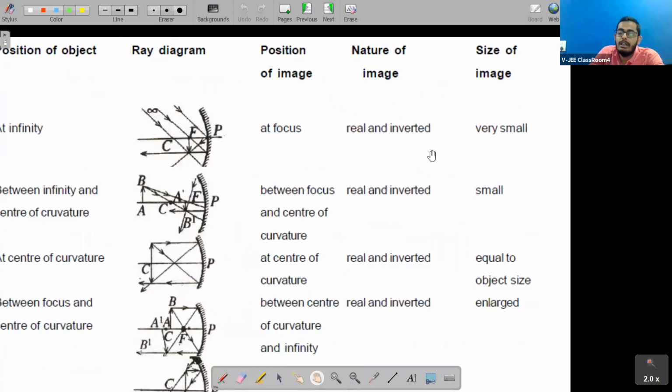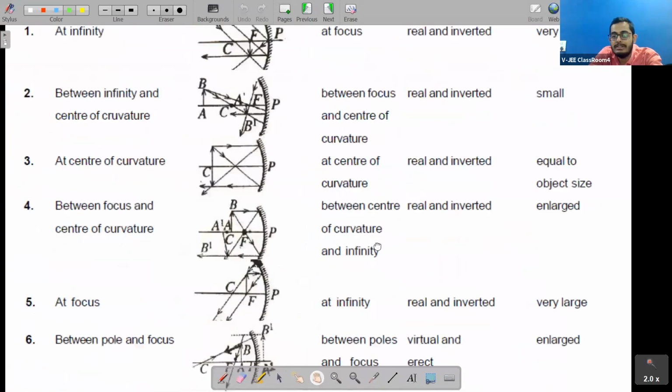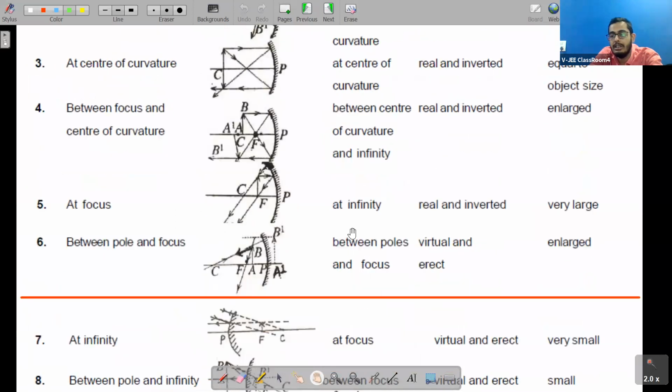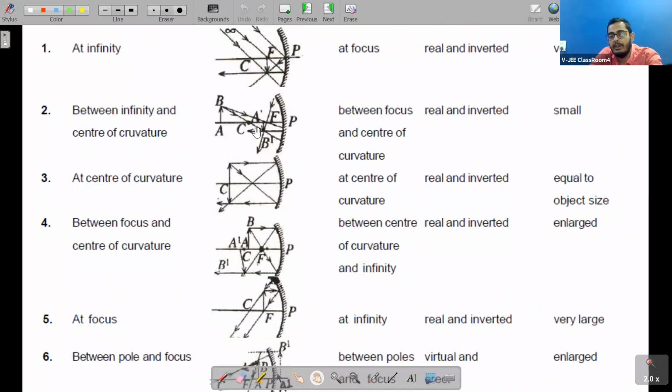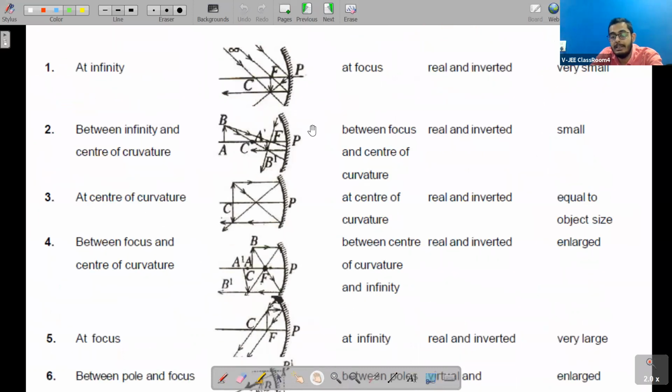We have already done these things in our last grades, so we don't need to waste time on this. You just have to read it, you will remember. Once you read it and see the pictures, you will remember all these things. So we don't need to waste our time on this. If you want me to explain, you can tell me.